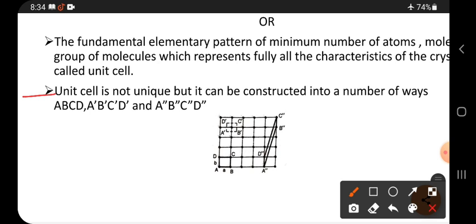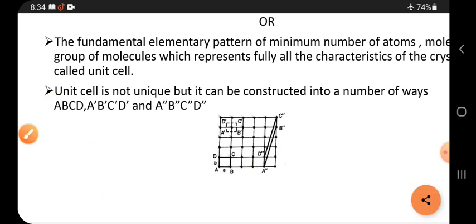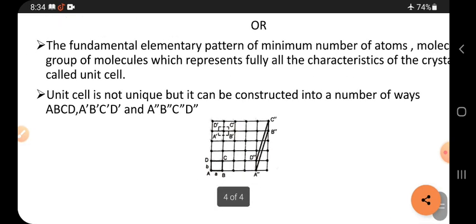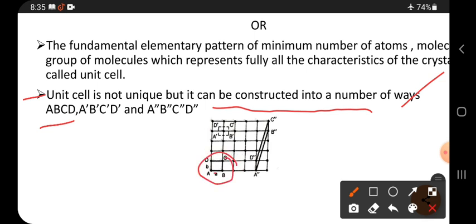A unit cell is not unique, meaning it is not only one figure, only one shape. It may have any shape. A unit cell is not unique, but it can be constructed in a number of ways. See, a b c d is one way. A b c d is a geometrical figure. Or next, a dash b dash c dash d dash.